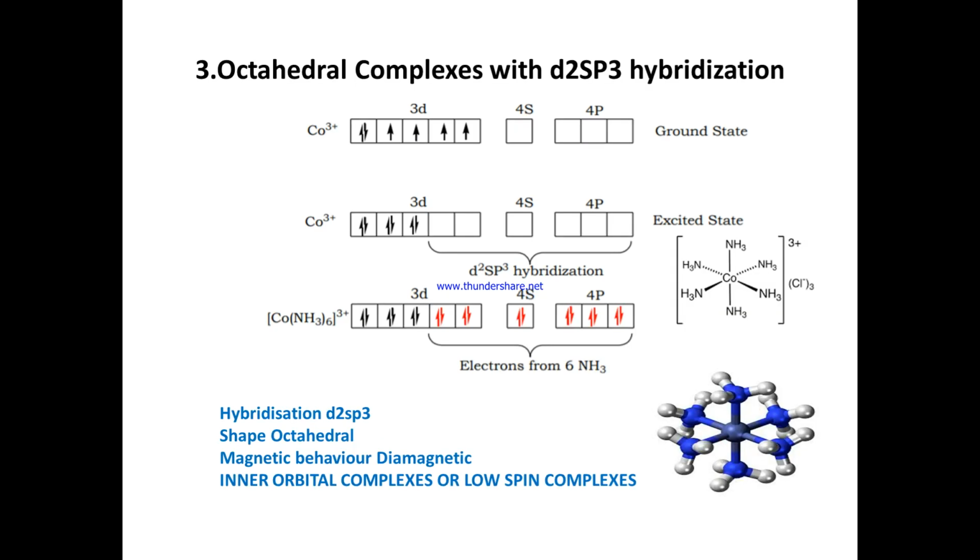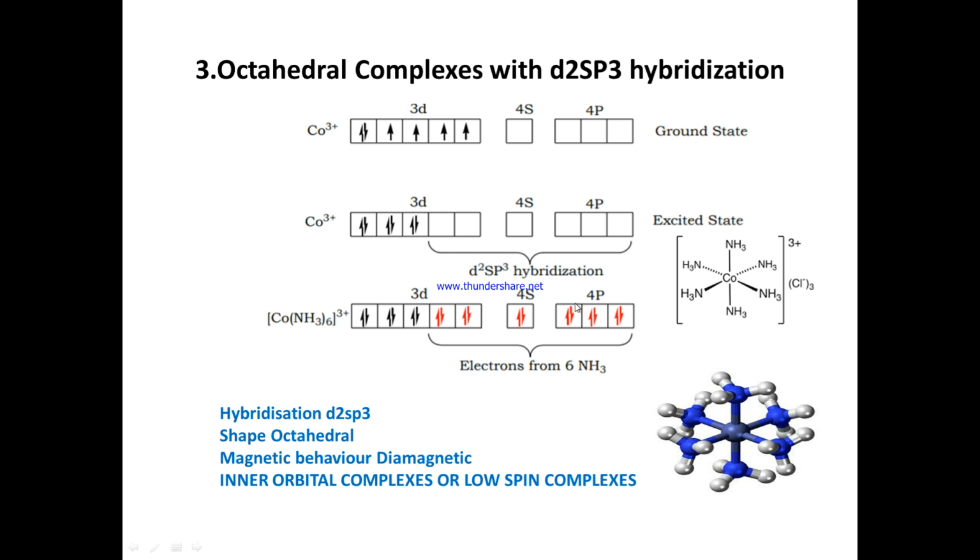So now we can see the octahedral complexes with d2sp3 hybridization. Here is the example. So now cobalt, the orbital diagram, the ground state here, and the ion. So we are removing the s electrons and the other electrons, and here 2 d orbitals, 1 s orbital and 3 p orbitals are taking part in hybridization, and the hybridization is called d2sp3 hybridization.